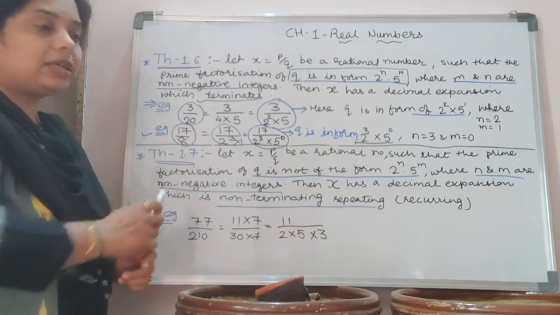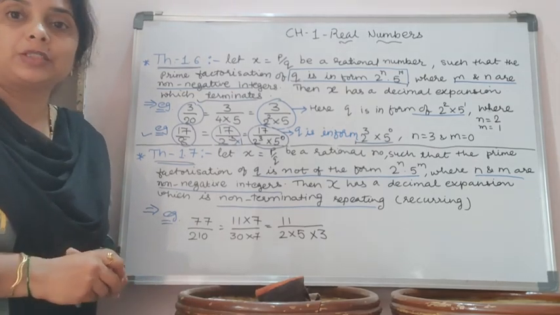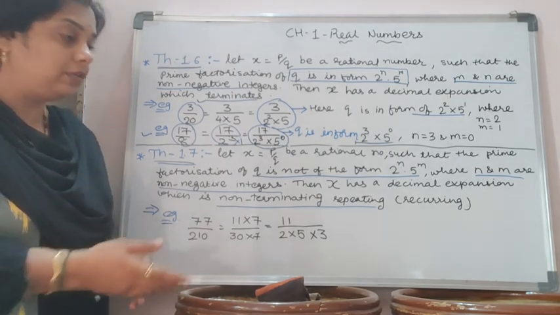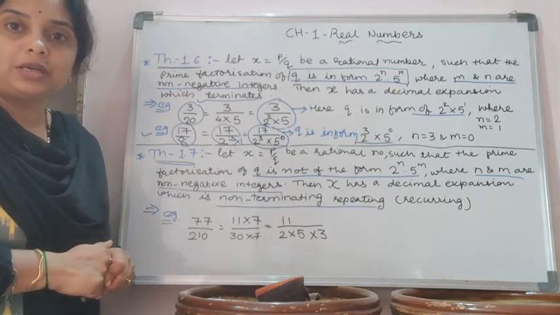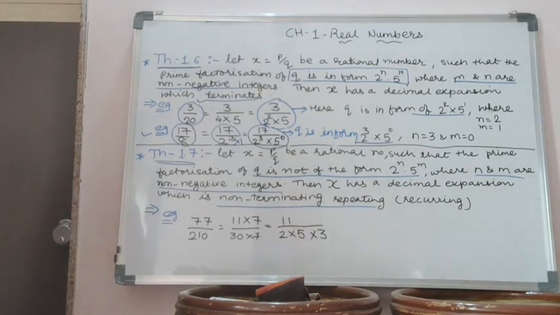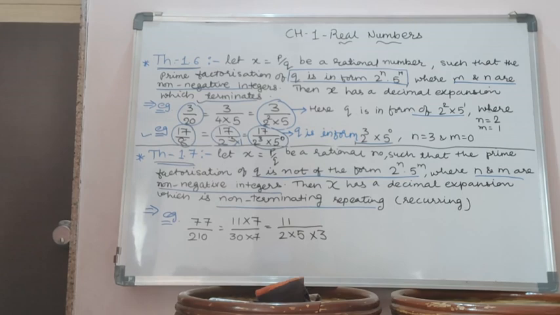Now move to the next theorem 1.7. Okay, so when the decimal expansion is not terminating and it is recurring, that we will see from theorem 1.7. If you go through the statement, let x = p by q be a rational number such that the prime factorization of q is not in the form of 2 raised to n into 5 raised to m, where n and m are non-negative integers.